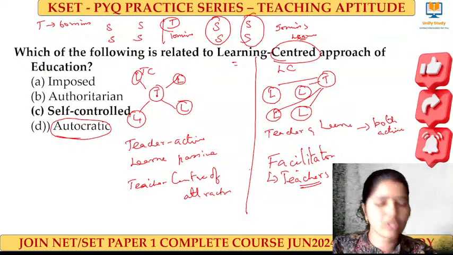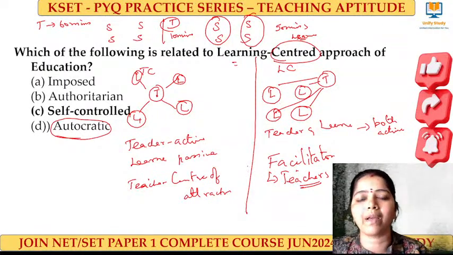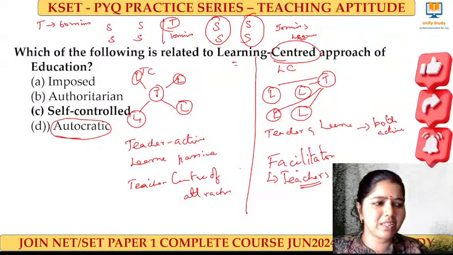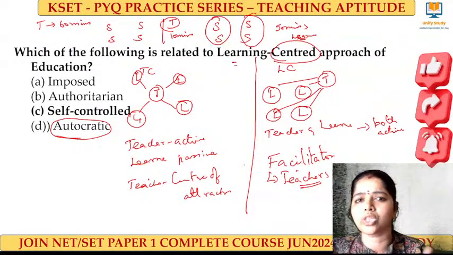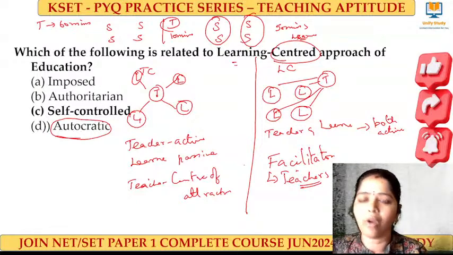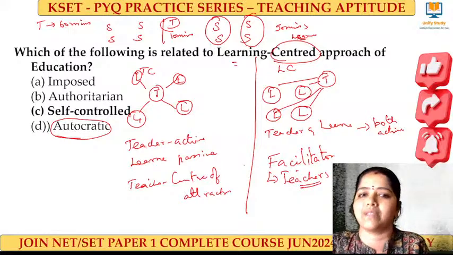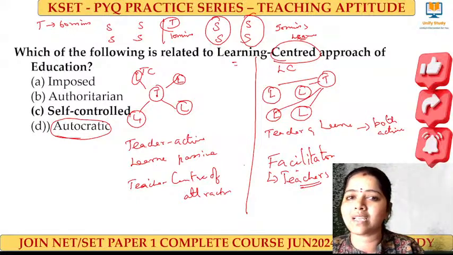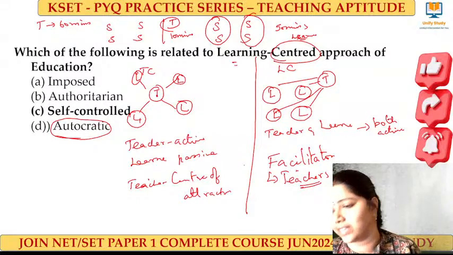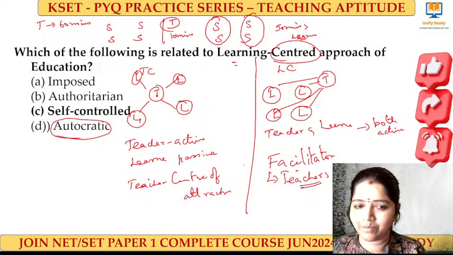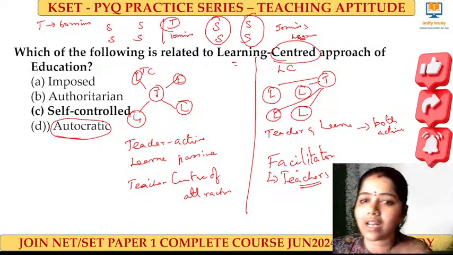Because the student decides what they want, how to prepare, how to collect all those things. They will search on Google, they will search through books, they will take something from YouTube. From all those things, they consolidate, prepare a content and then they will present. So now what has it become? This has become a learner-centered approach of learning things. I hope I'm clear. So what will happen now when a learner-centered approach comes?